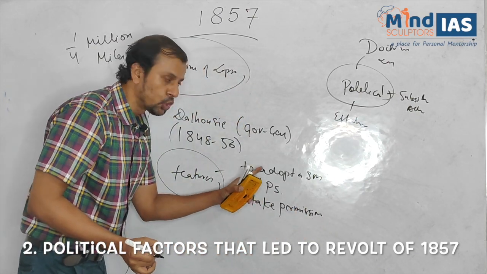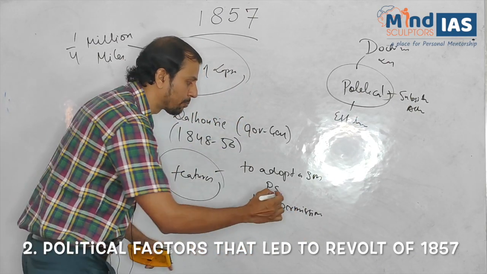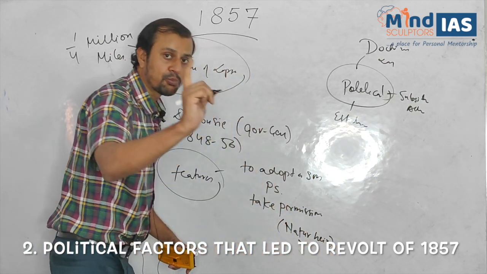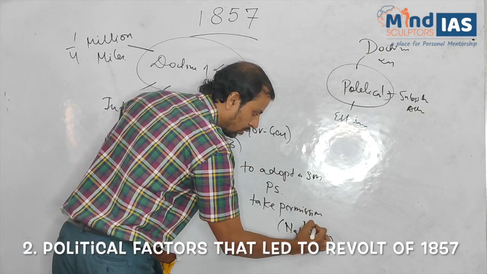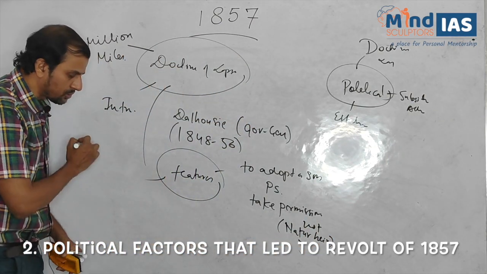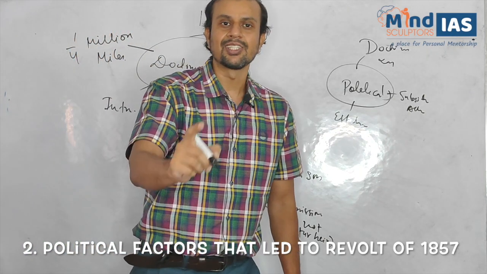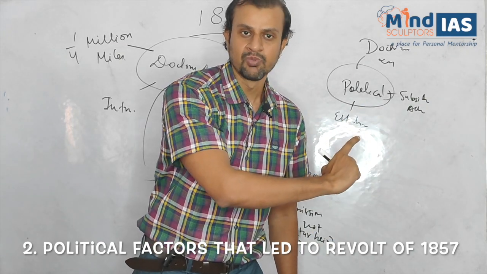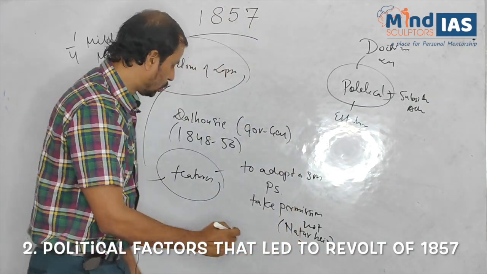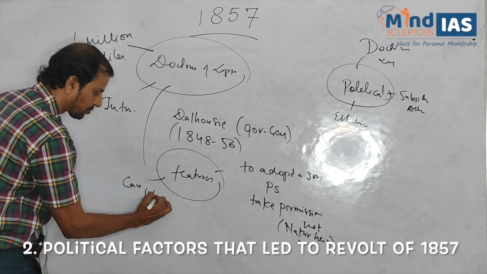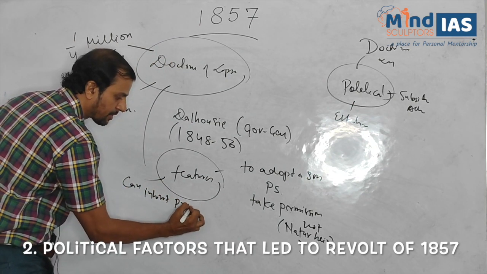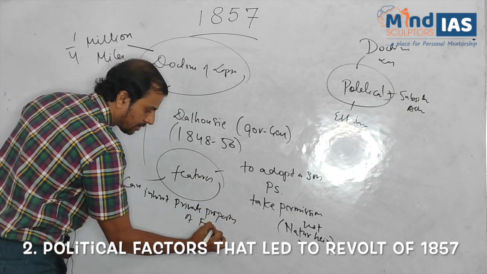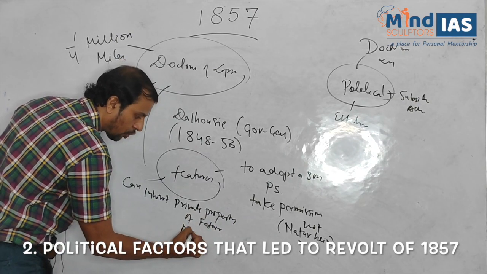Please remember that this applied only to those princely states who had not produced a natural heir. Other features: the adopted son can inherit the private property of his father or foster father but not the state.